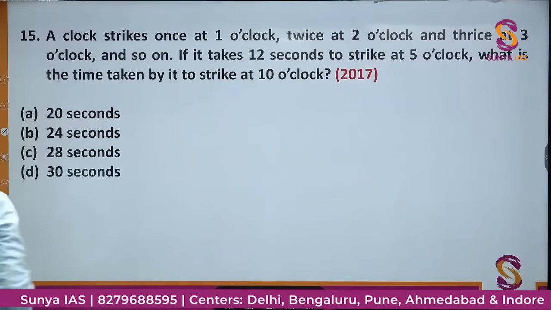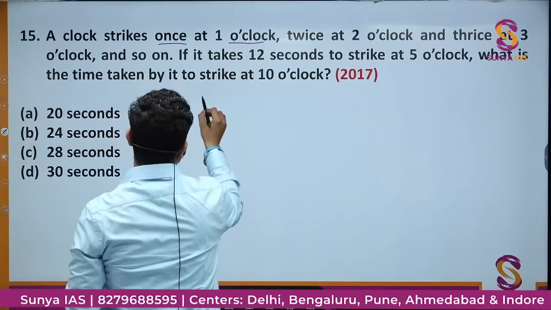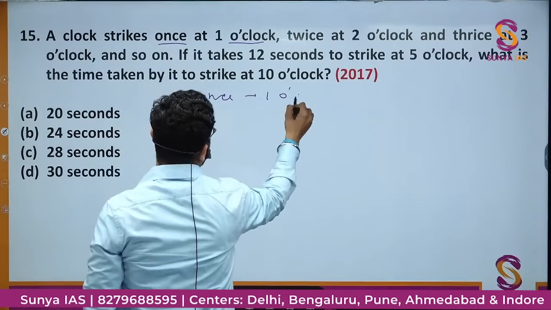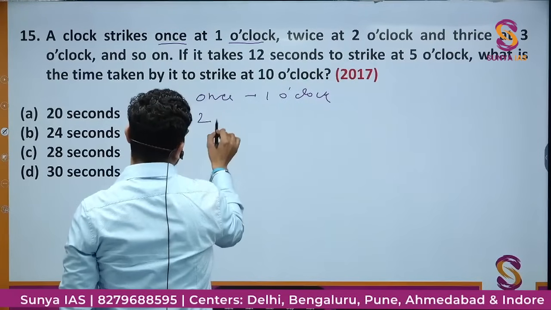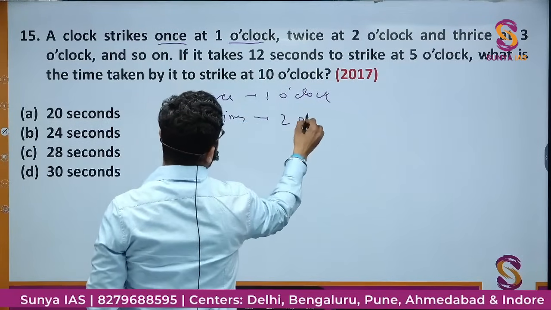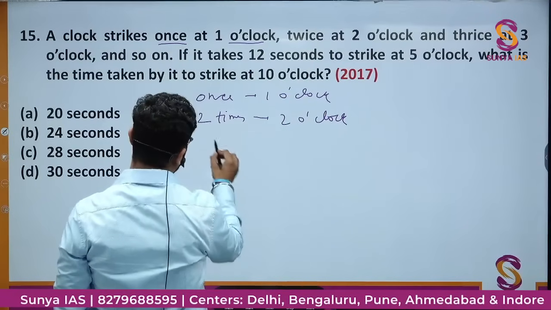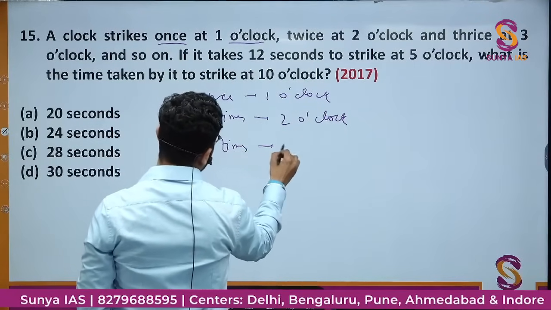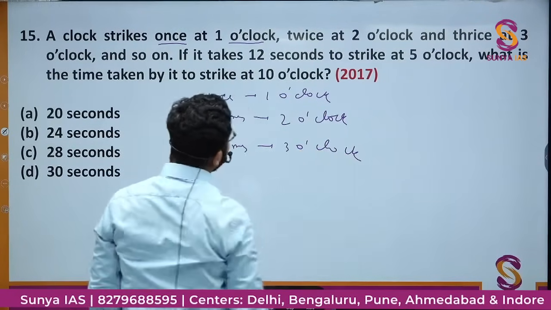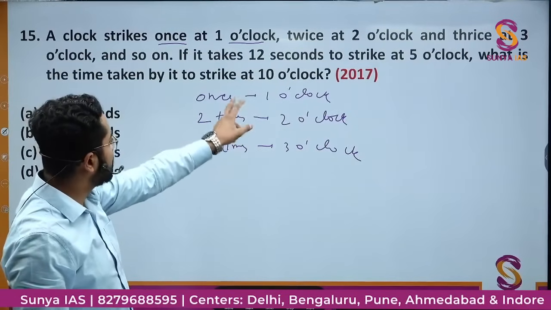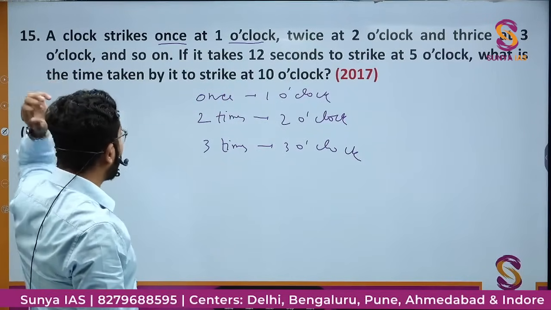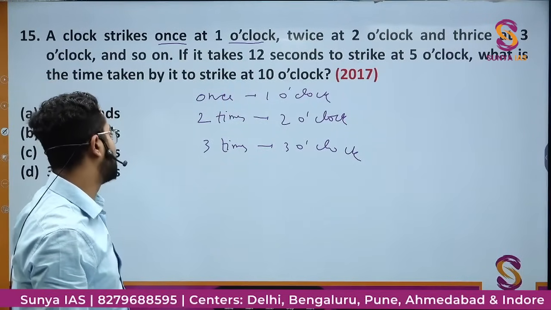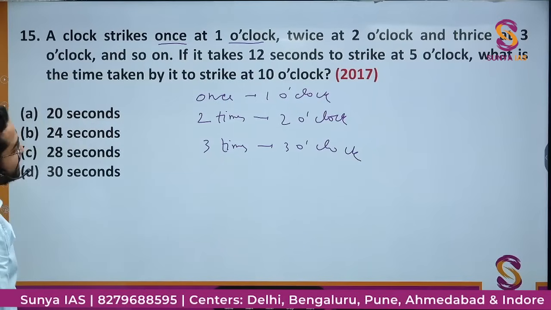चलो next question. The next question is, a clock strikes once at 1 o'clock, twice, 2 times at 2 o'clock, and thrice at 3 o'clock, 3 times at 3 o'clock. If it takes 12 seconds to strike at 5 o'clock, what is the time taken by it to strike at 10 o'clock?